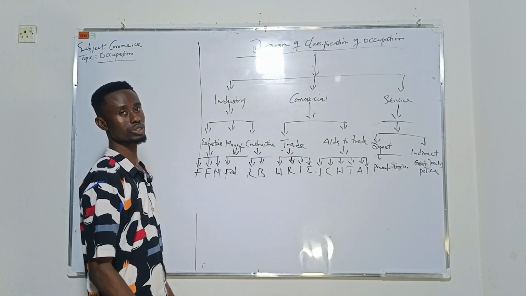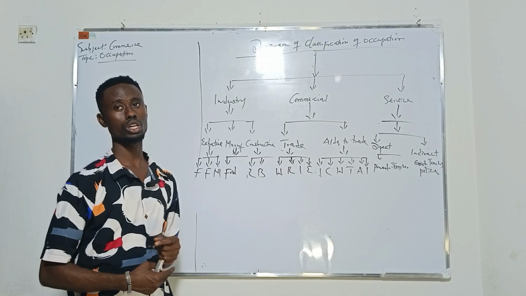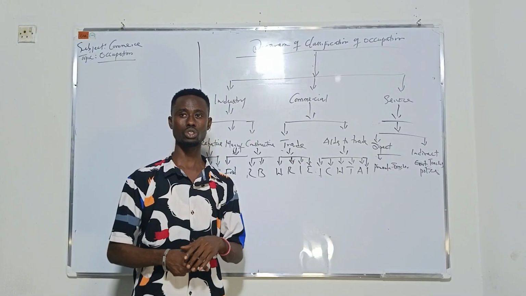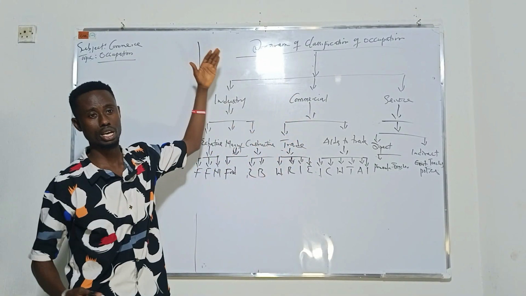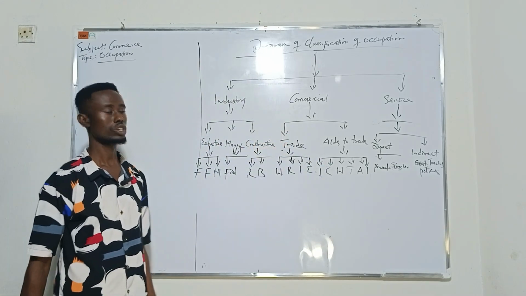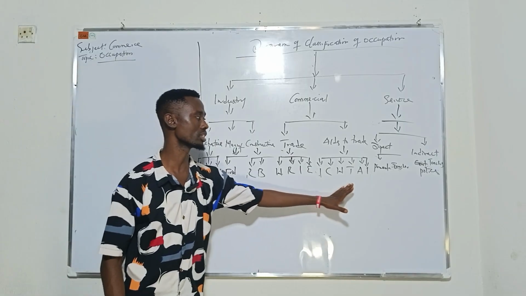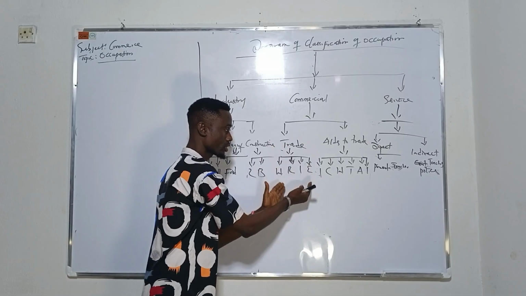We looked at occupation and we said that occupation is the activities you do to earn a living. Then we looked at the classification of occupation. Because there is no space, we just use this way to get more understanding. Each of these words stands for a meaning, and we can still classify it. Just a summary of what it means.